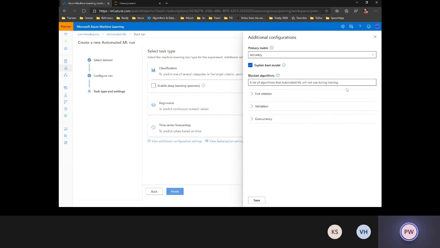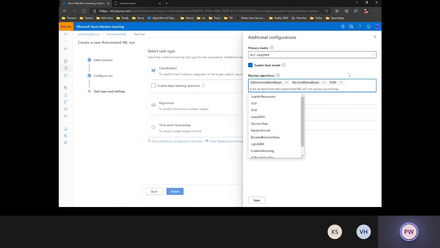Now I can go into the additional settings. I can specify that my metric, instead of accuracy, I want to use AUC weighted as a metric. Explain the best model using the interpret ML and some of the other open source ML libraries that are available for explaining the model, including feature importance of the different features used. I can also define what algorithms I don't think will work for this problem. So let's say if I am confident that Bernoulli naive Bayes, multinomial naive Bayes, and let's say KNN are not going to work best for this scenario based on my experience in the past, I'm just blocking those algorithms or blacklisting them.